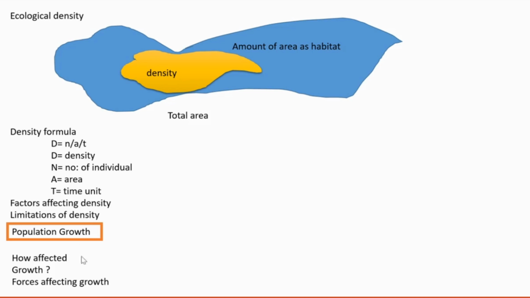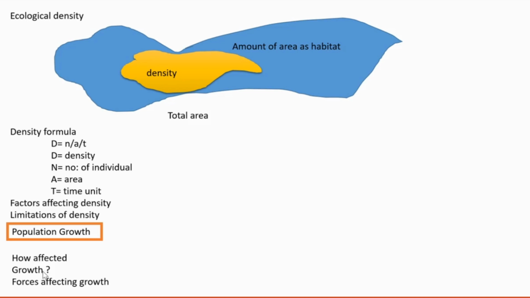Then population growth. Population growth is affected by two features. They are reproduction and death rate. These are the two properties that affect the population growth. Then what is growth?